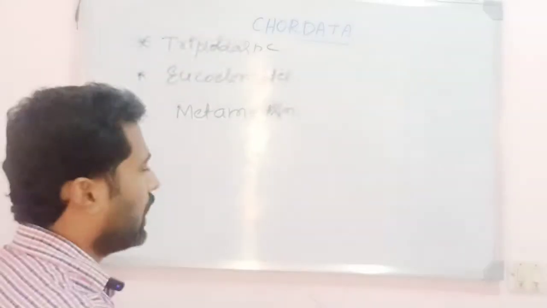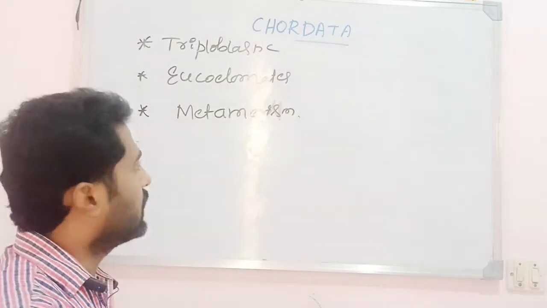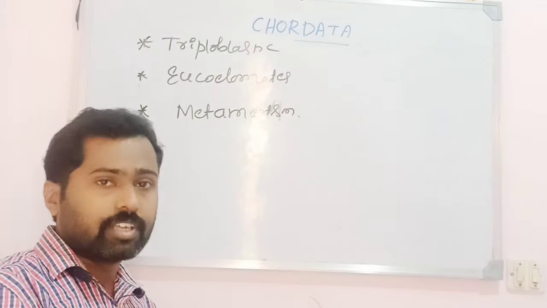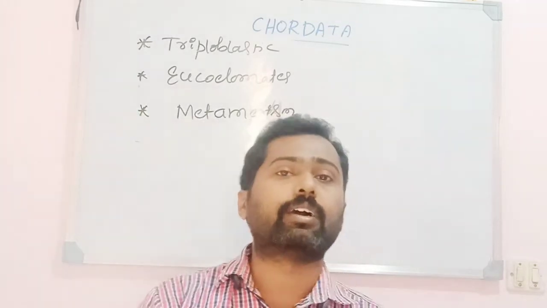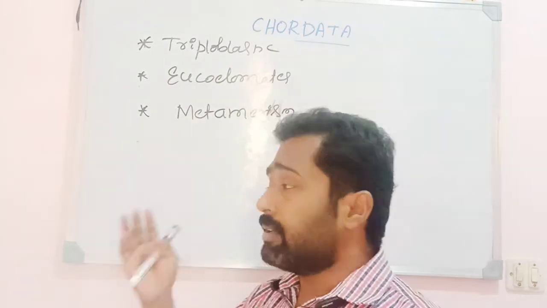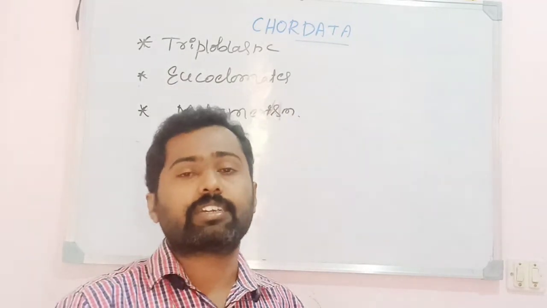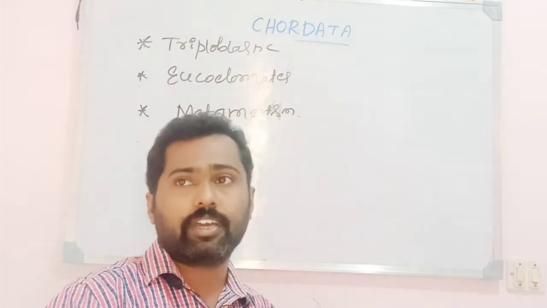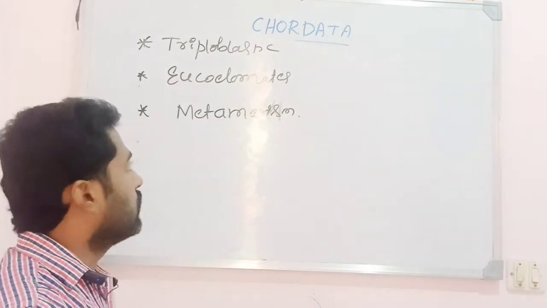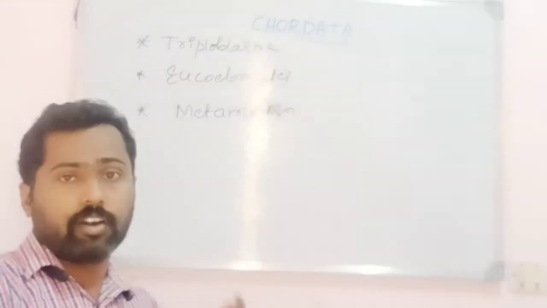Some features are common with other non-chordates also. They share common characters like a triploblastic body, eucoelomates, meaning the presence of a true body cavity, and a complete digestive system. The adult animals which come under the chordata show different respiratory structures like gills or lungs. Some of these characters are found in the non-chordates also, and in the chordate animals also.